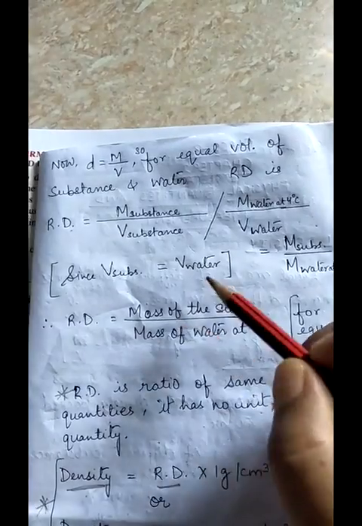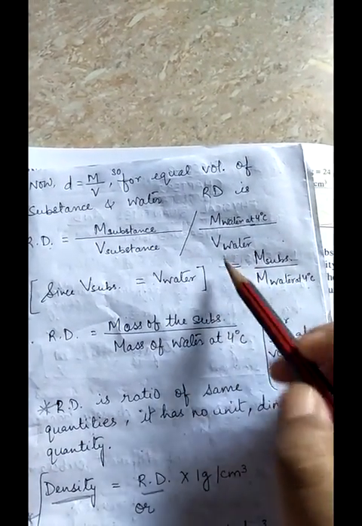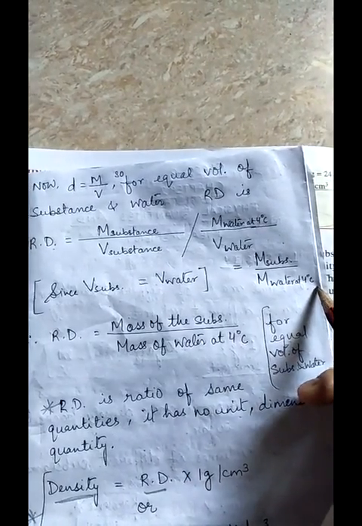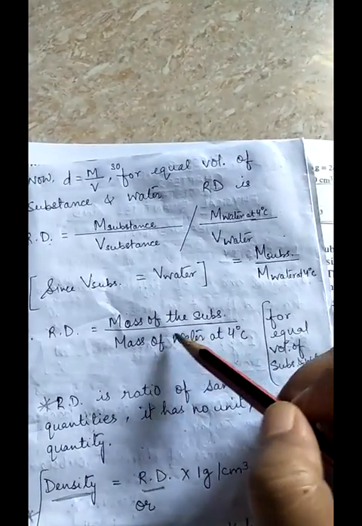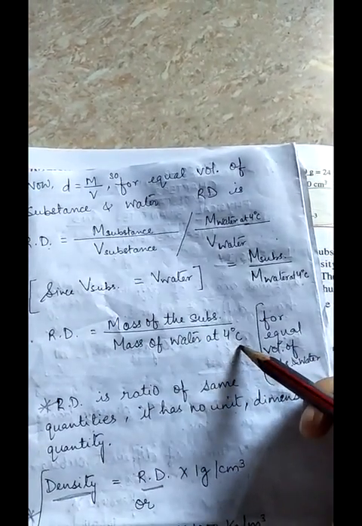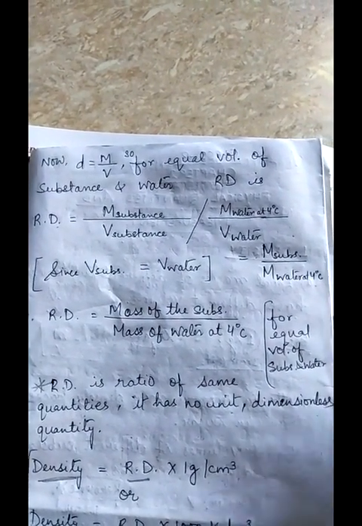Since the volume of substance and the volume of water are equal, we will cancel those out and we are left with mass of substance upon mass of water at 4 degrees Celsius. So relative density is the ratio of mass of substance to mass of water at 4 degrees Celsius for equal volumes of substance and water.